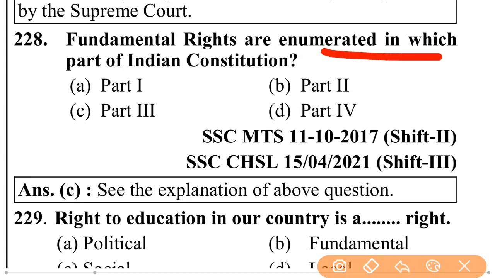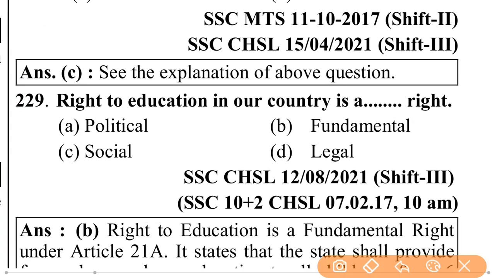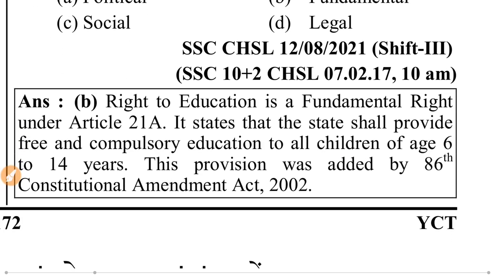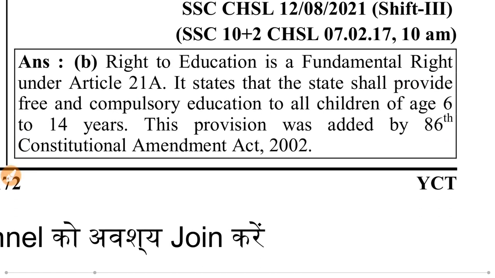Fundamental rights are enumerated in which part of the Indian Constitution? Part 3rd. Right to education is a fundamental right. Under Article 21A, it states that the state shall provide free and compulsory education to all children of age 6 to 14 years. This provision was added by the 86th Constitutional Amendment Act 2002.